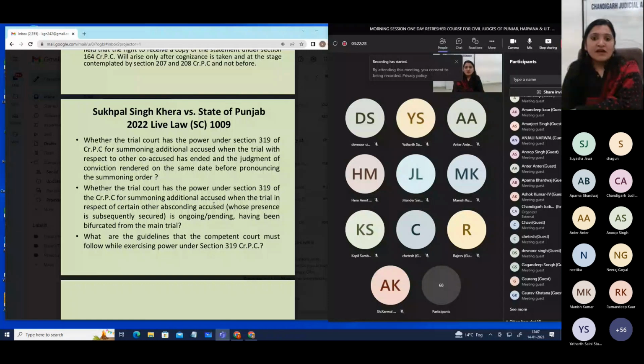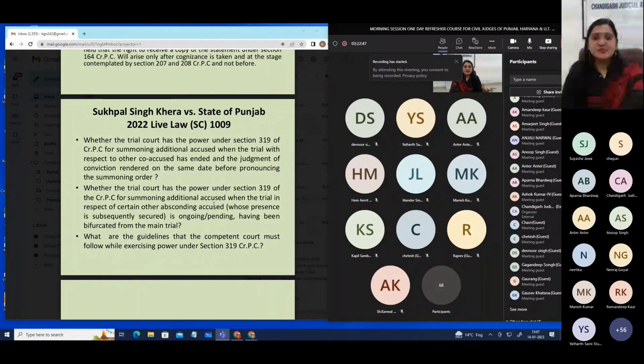And the next question was whether the trial court has the power under section 319 of CRPC for summoning additional accused when the trial in respect of certain other absconding accused is ongoing or pending, having been bifurcated from the main trial.